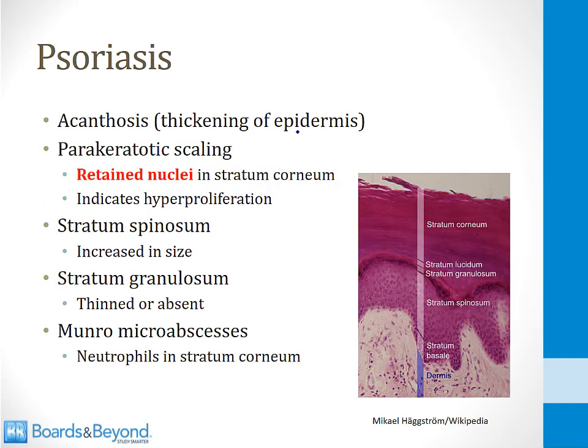There are a number of classic findings if you biopsy a psoriatic lesion, so let's talk about that now. First of all, you will see acanthosis. This means thickening of the entire epidermis. You will also see parakeratotic scaling.